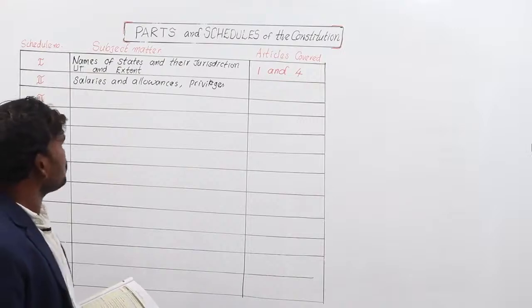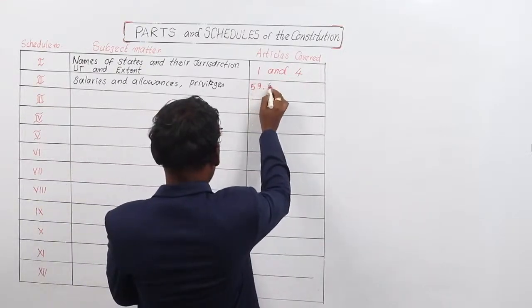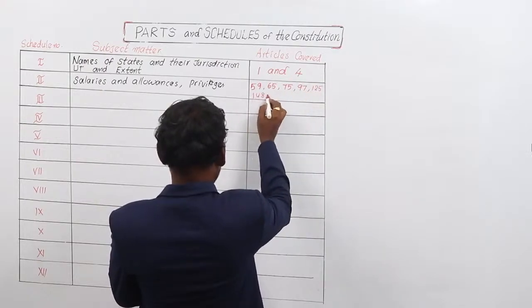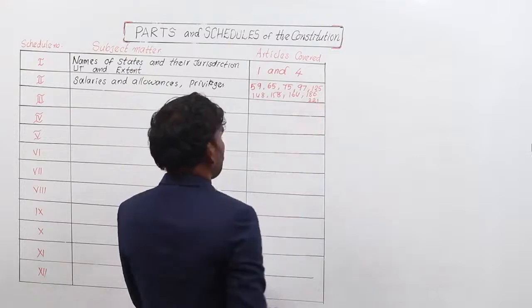Articles covered here are article numbers 59, 65, 75, 97, 125, 148, 158, 164, 186 and 221.